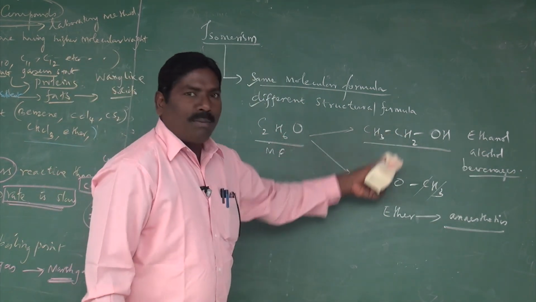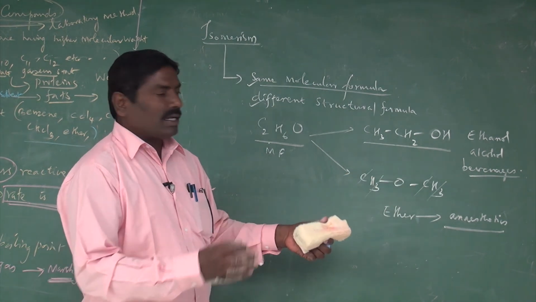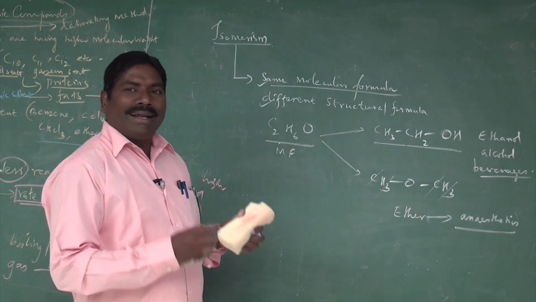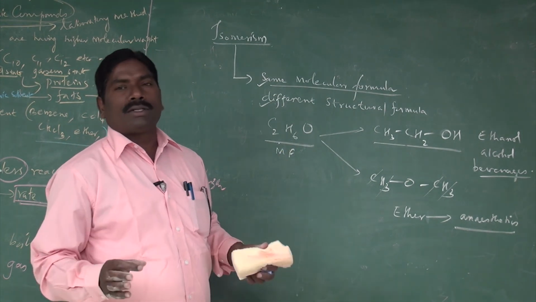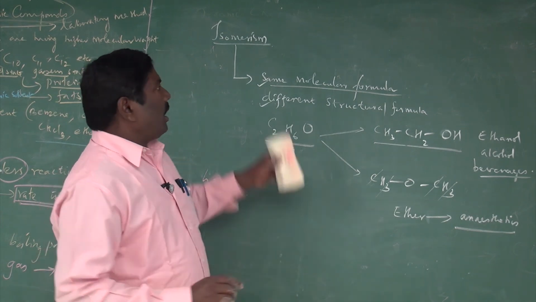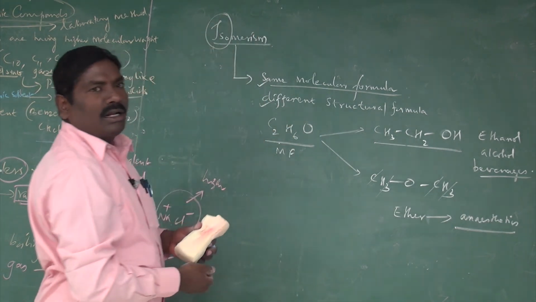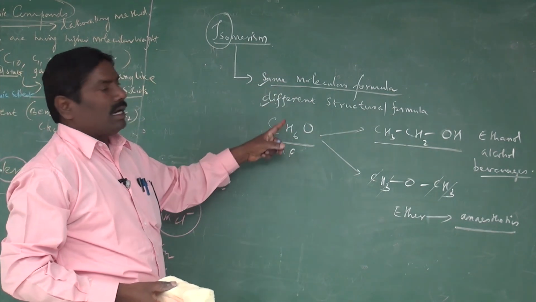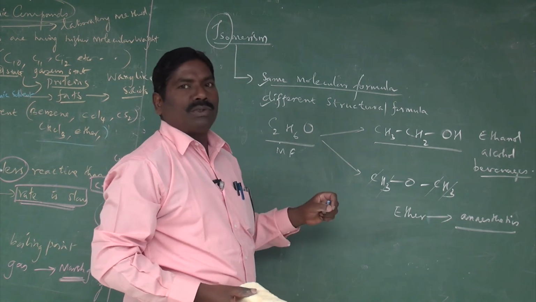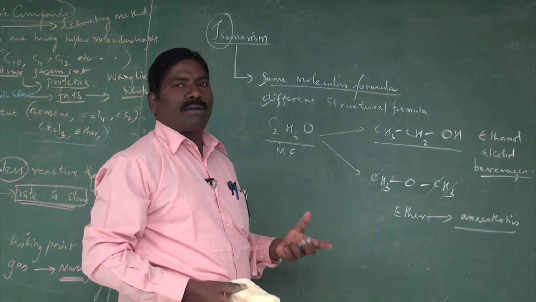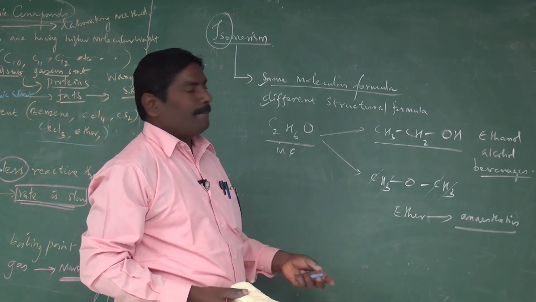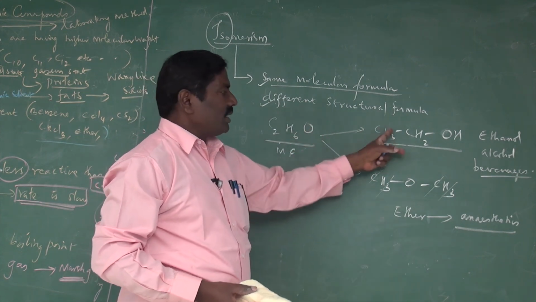So these two compounds differ in their structures, but they have the same molecular formula. It is a concept which we are going to study elaborately in our 11th and 12th classes. You should know the fundamentals of isomerism. Isomerism is nothing but organic compounds having the same molecular formula and different structural formulas, and C2H6O is the best example. We can give numerous examples for this concept, but we are going to study only the minimum concept in 10th standard.